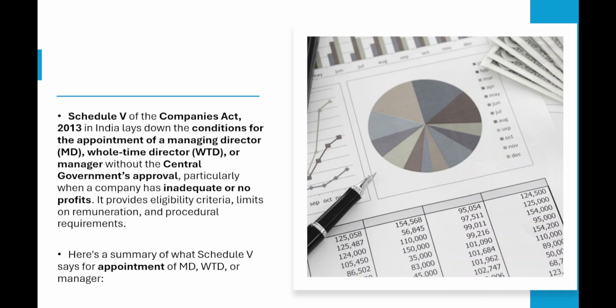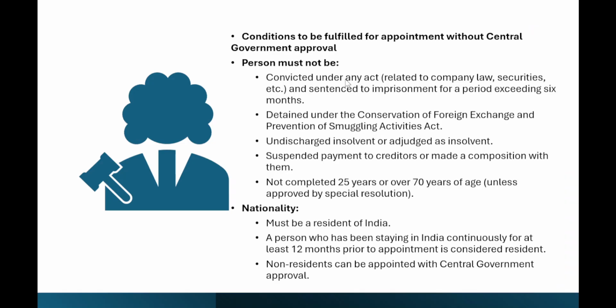Here is a summary of what Schedule 5 says on the appointment of the MD, whole-time director or manager. Let's see the conditions to be fulfilled for appointment without central government approval. Central government approval is not required even if the profit requirement is not matched, that is, inadequate profit or no profits. Persons must not be convicted under any act related to company law, securities, etc., and sentenced to imprisonment for a period exceeding 6 months.